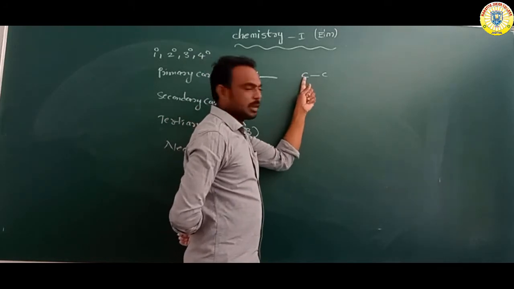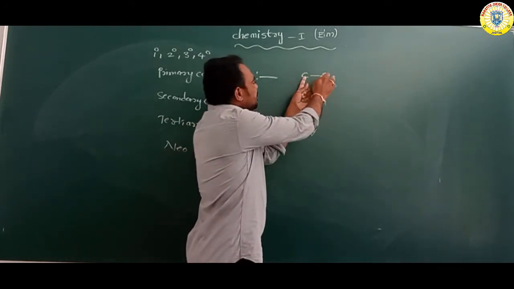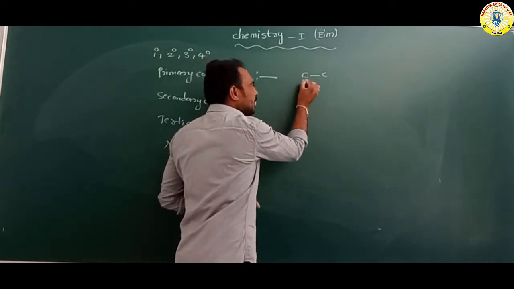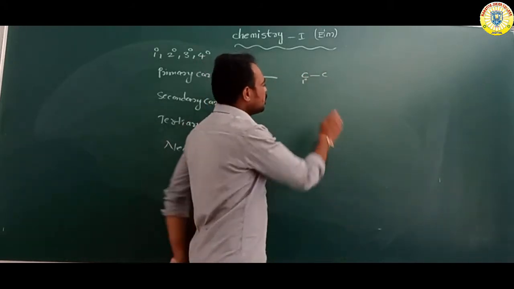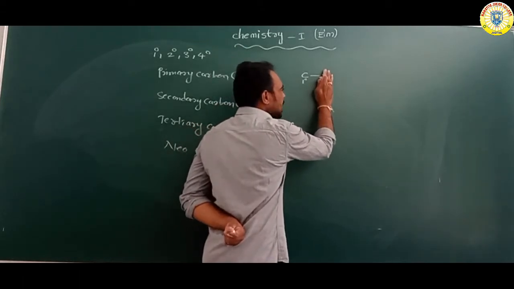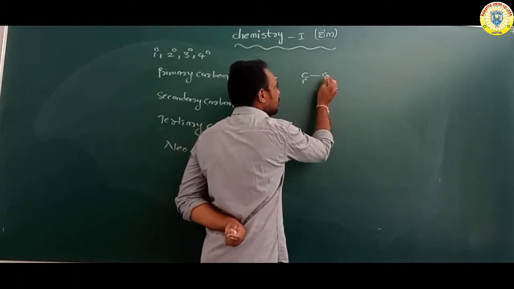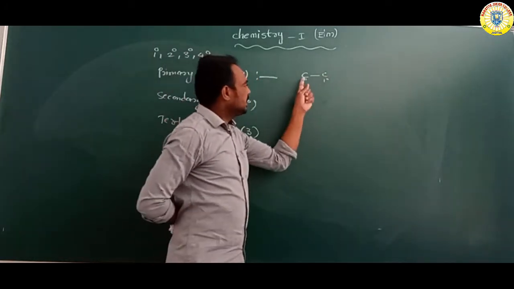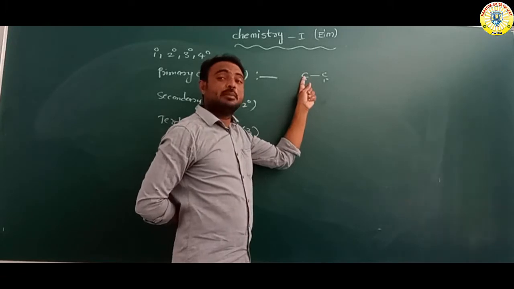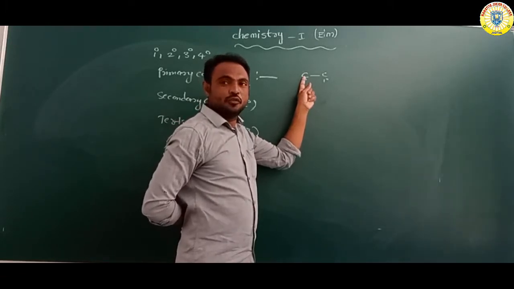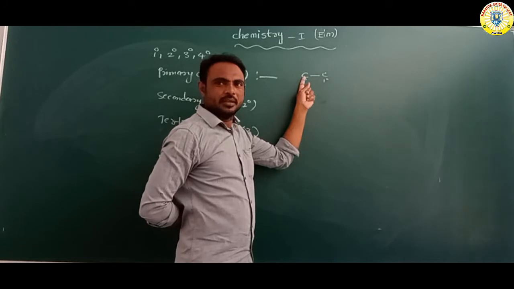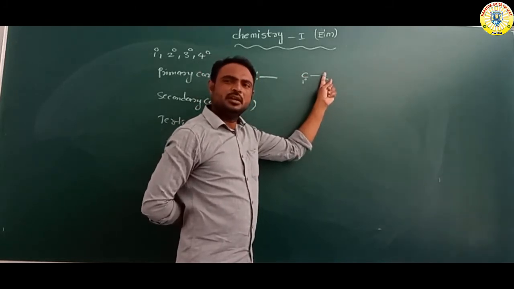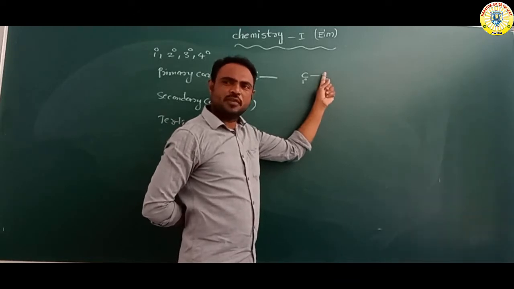Suppose we have taken this carbon. This carbon is attached with one carbon, another one carbon. So this carbon is 1 degree, primary carbon. Or suppose we have taken this carbon. This carbon is also attached with one carbon. It is also 1 degree. Okay, do you understand? This carbon is attached with how many carbon atoms? One. So this is primary. Suppose we have taken this carbon. This carbon is also attached with one carbon, so it is also 1 degree.